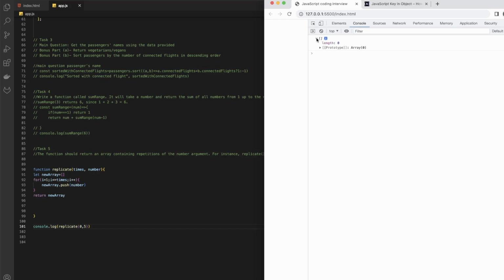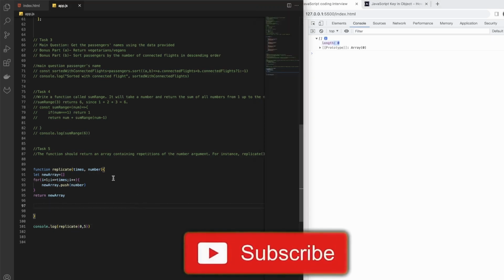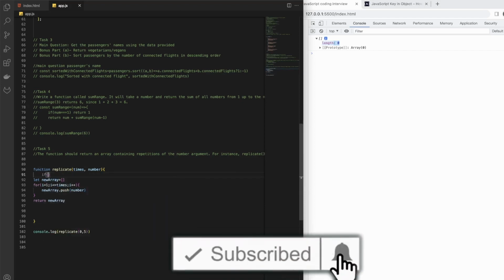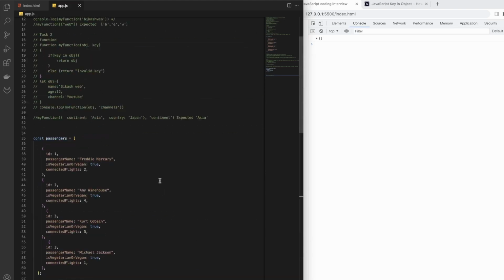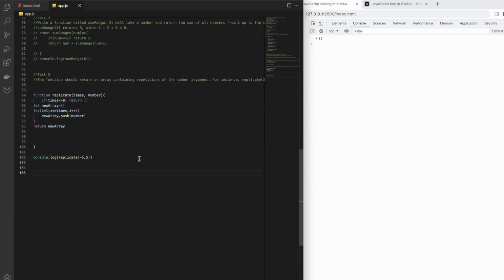Okay, so basically empty array. So that is also good. I was thinking that if we want to handle that, if times is less than or 0, actually that's true, then we want to already return it here. So for example, if someone sends here -5 times, then also we are handling that case. But if we had not this, oh, it's still handling.